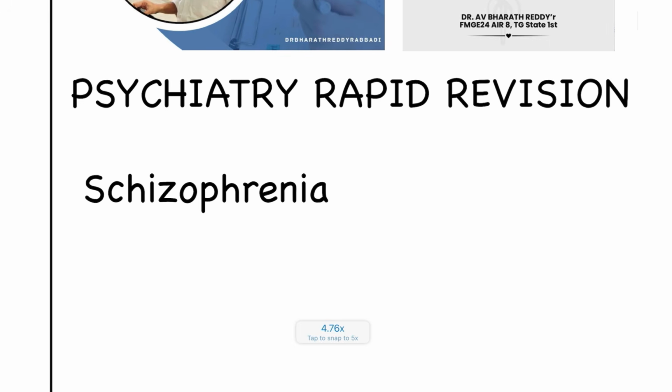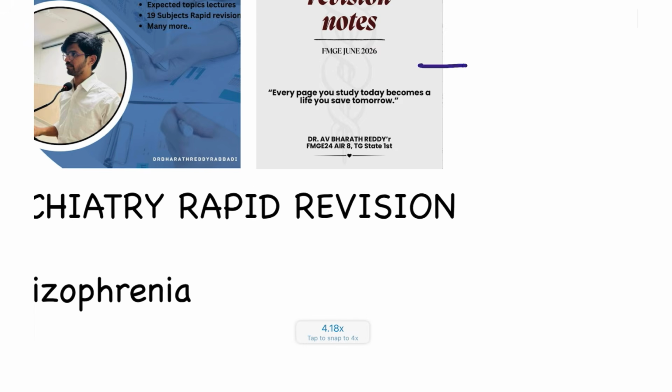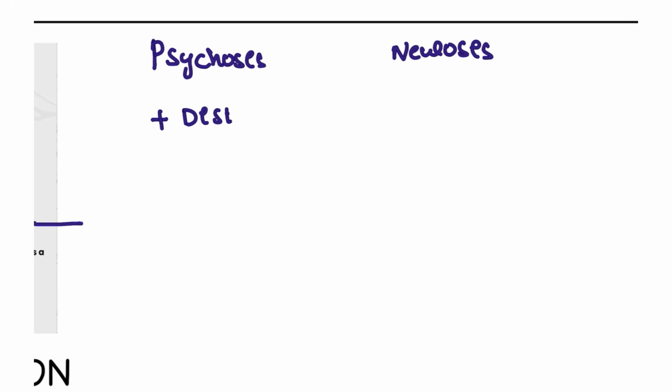So first and foremost, the important points about schizophrenia. Before we learn about schizophrenia, we have to differentiate that psychiatric disorders are subdivided into two types. One is psychosis, and the other is neurosis. In psychosis, the patient will have a significant disturbance in quality of life, whereas neurosis patients are not significantly affected by this experience. This is one of the common differences.